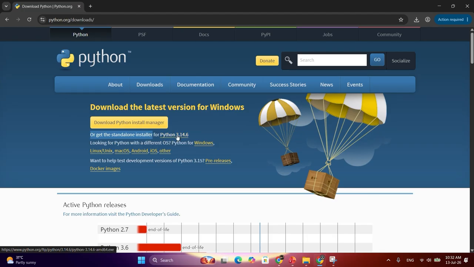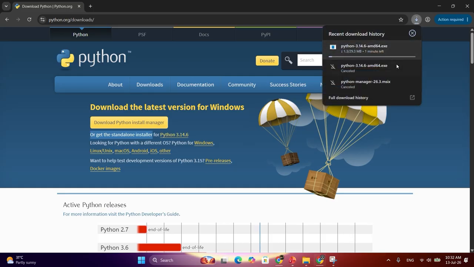Python 3 point something, some version will be there. Click there. The installer will start downloading. It will take around 1 minute to finish. When it finishes, I will let you know how to install it.